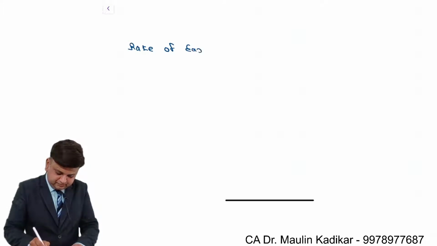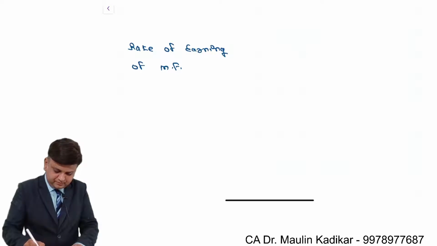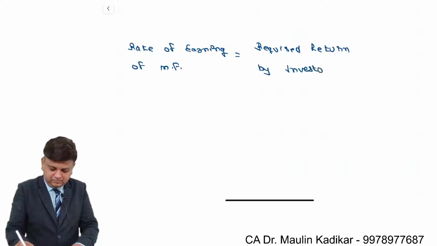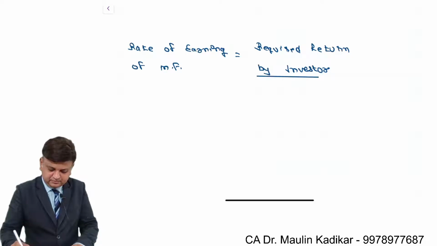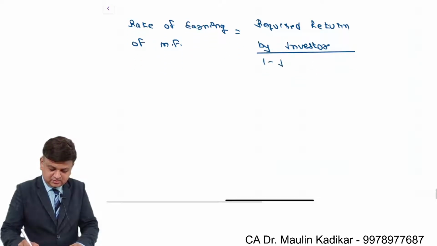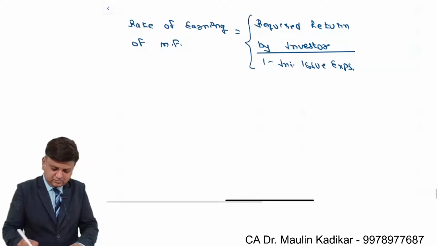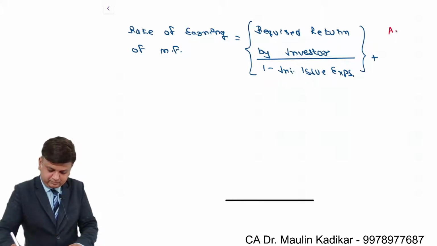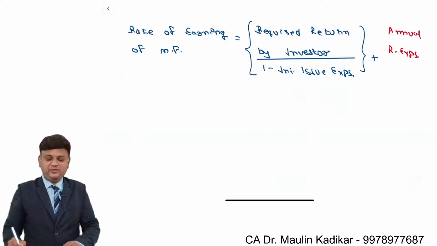Rate of earning of mutual fund is equal to required return by investor divided by 1 minus initial issue expenses plus annual recurring expenses, which is supposed to be found as the balancing figure.